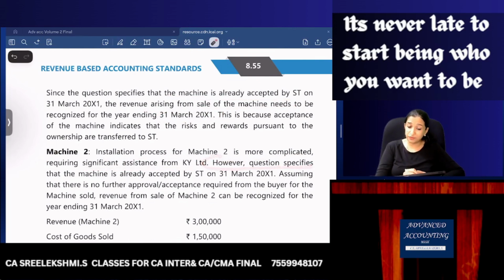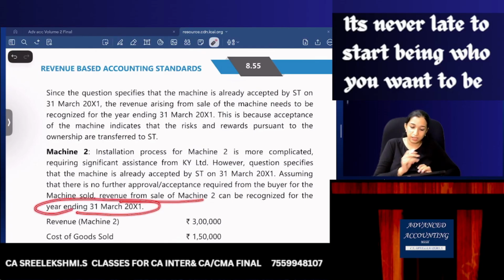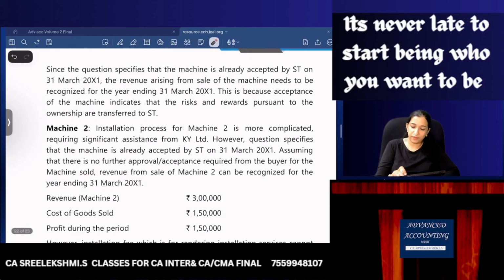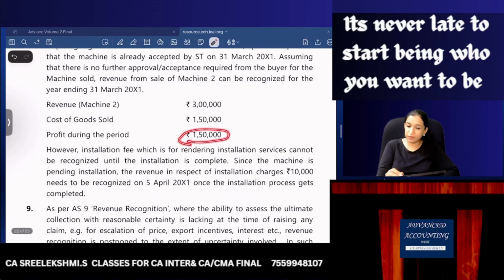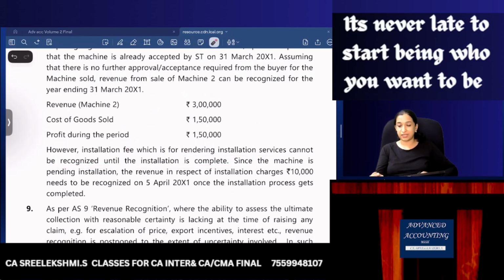However, the question specifies that the machinery is already accepted. Risk and reward is with ST. Assuming there is no further approval or acceptance required, revenue can also be recognized on 31st March 2011. So 1,50,000 can be recognized as profit. However, installation fees for rendering the installation service cannot be recognized until the installation is complete.